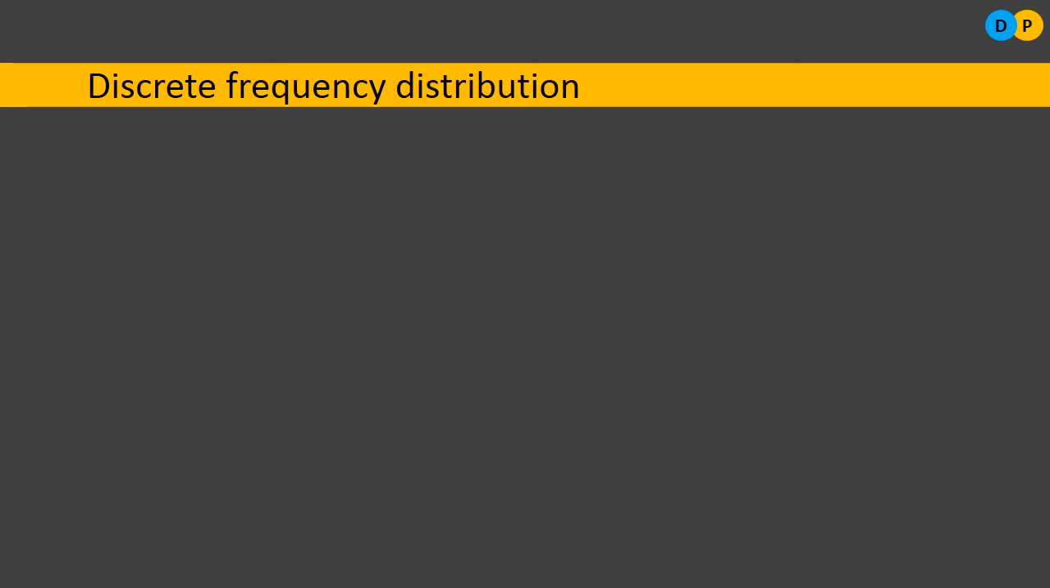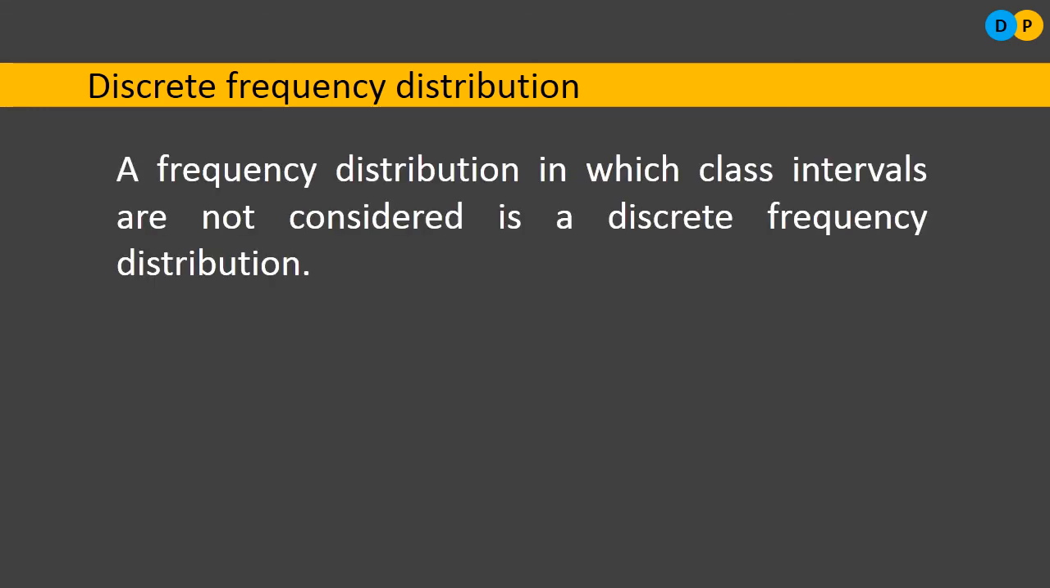Similarly, what is discrete frequency distribution? A frequency distribution in which class intervals are not considered is called discrete frequency distribution. What does it mean? It means here we are not going with a range. If someone asks me how many dosas I ate, I won't say I ate dosas from 0 to 10. I won't give them a band. I won't give them a class interval. I won't give them a range. I will be very specific. I ate 4 dosas. I ate 5 dosas. I will be taking a value.